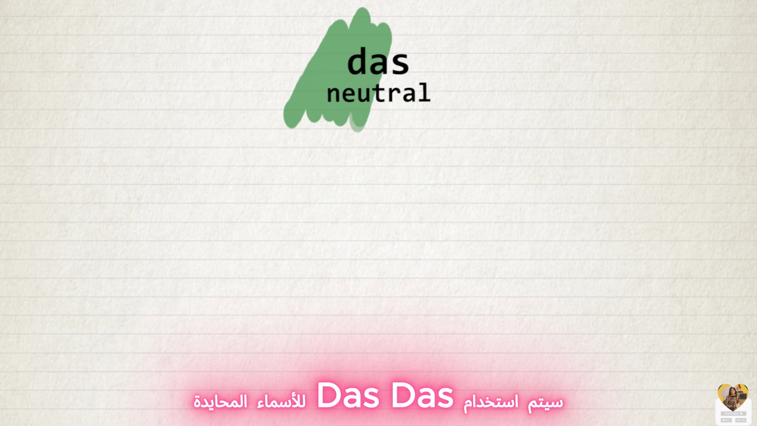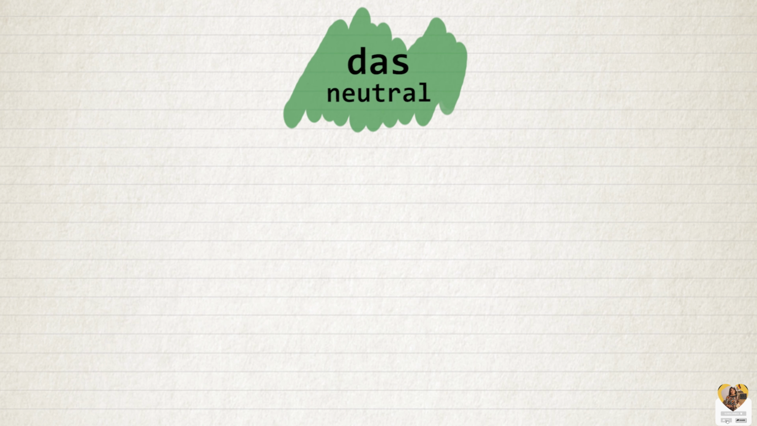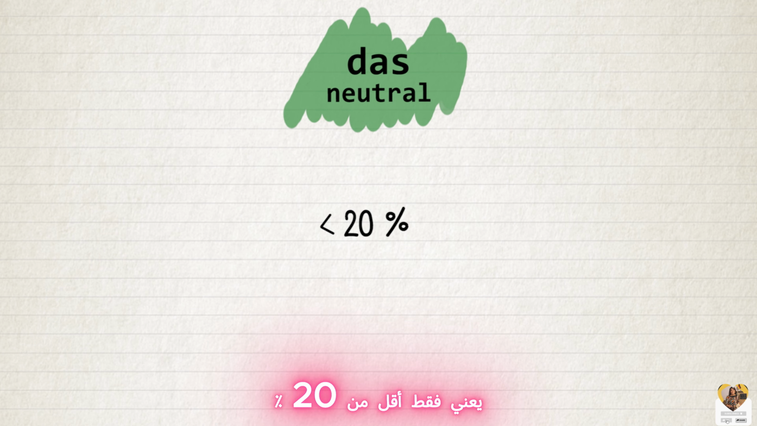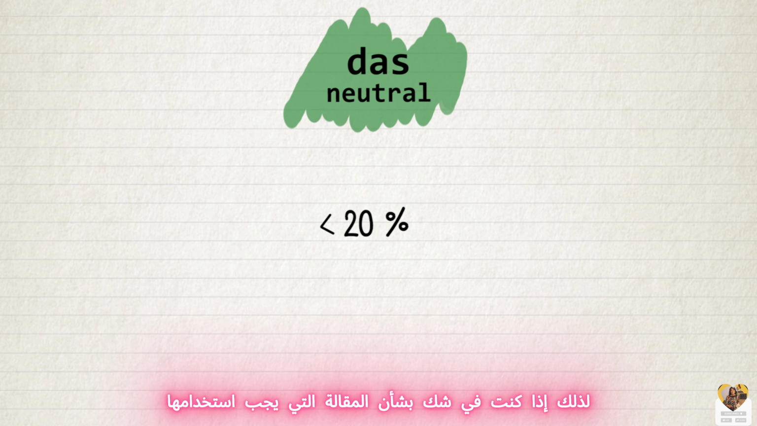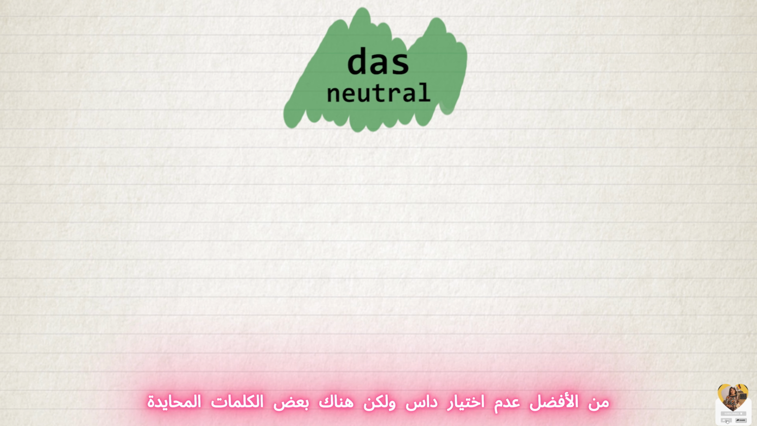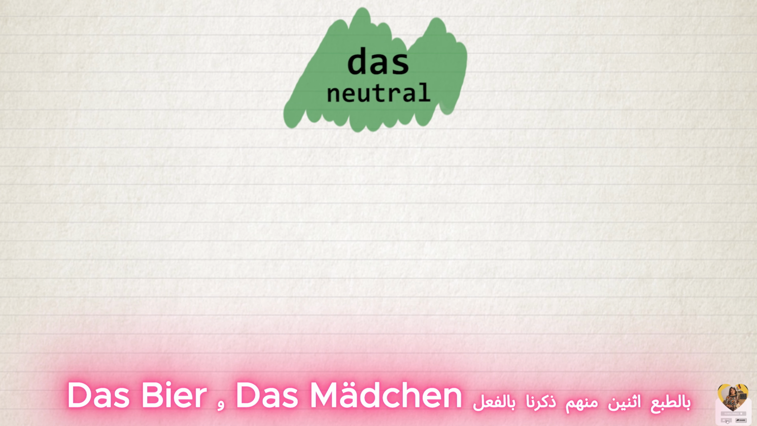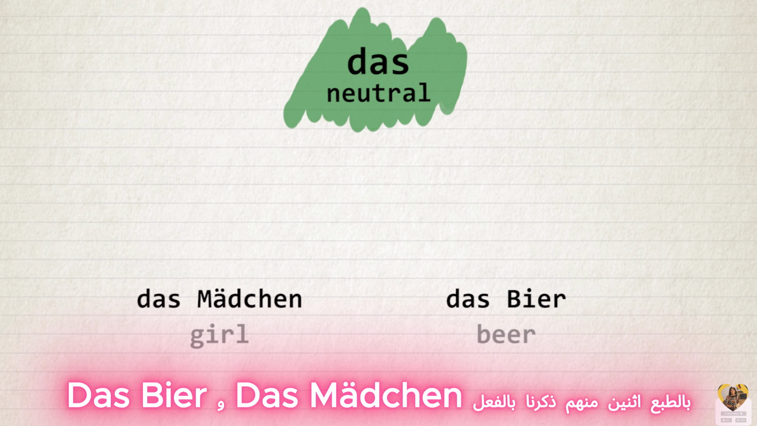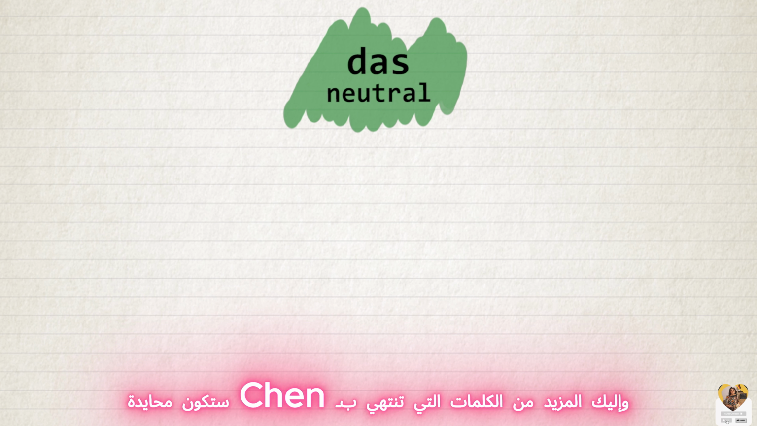Das will be used for neutral nouns. The minority of nouns are neutral, meaning only less than 20%. So if you're in doubt which article to use, better not pick das. But there are some words that are neutral, of course. Two of them we already mentioned, das Mädchen and das Bier. And here are some more.